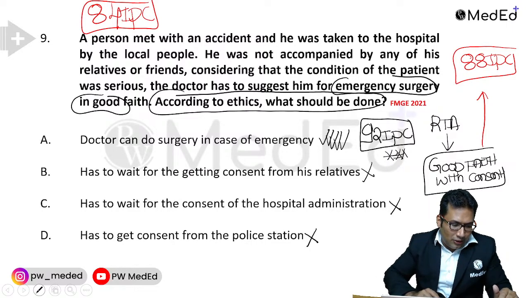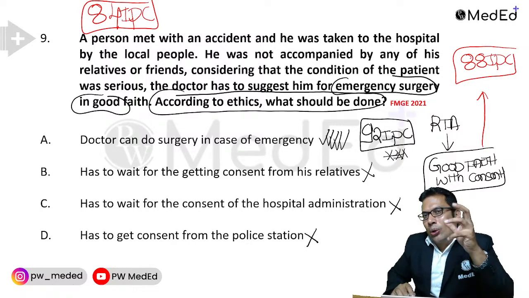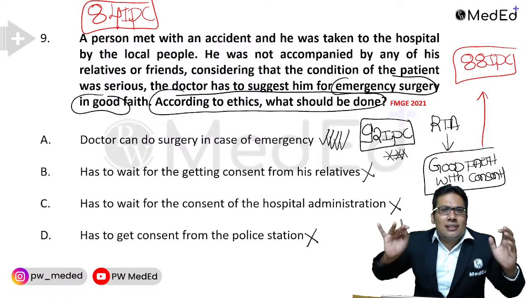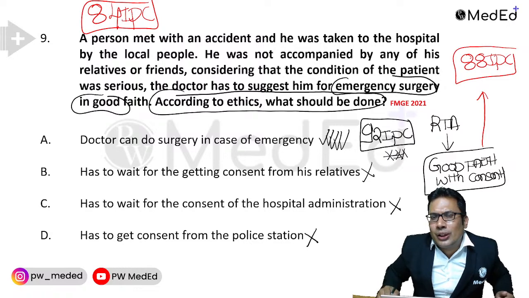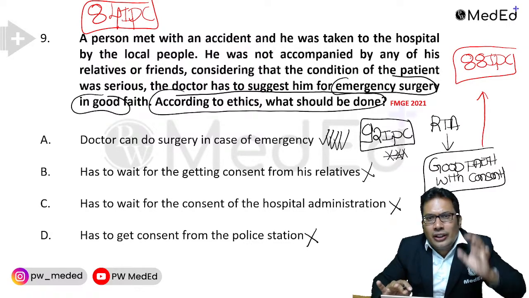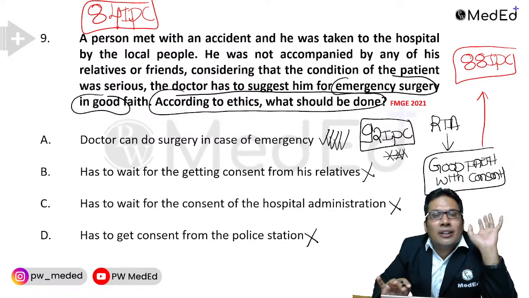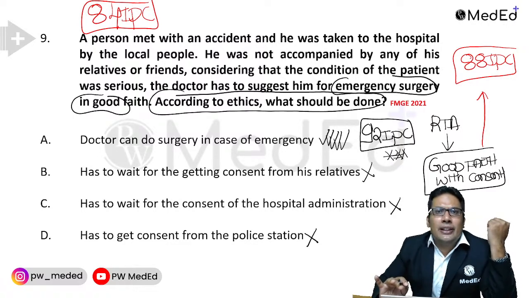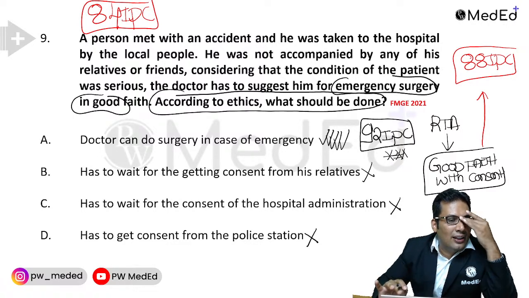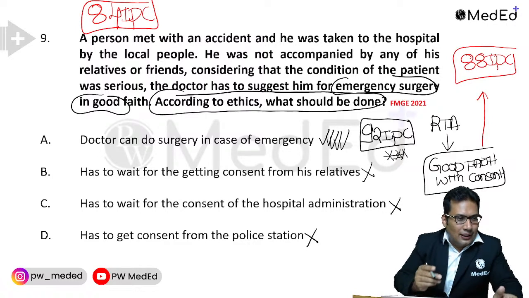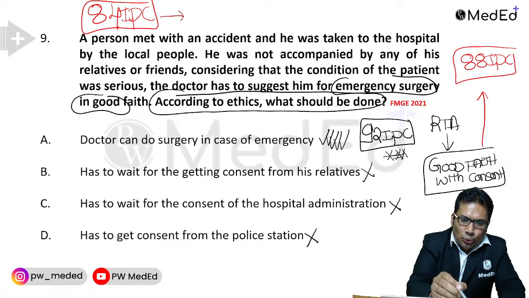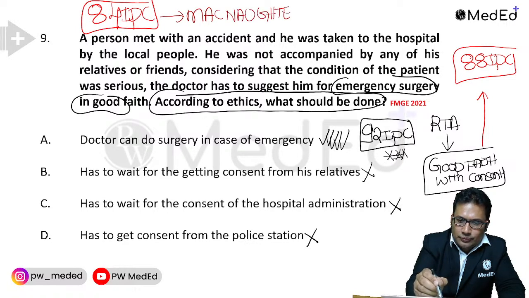I'm giving you some story. McNaughton rule. McNaughton was a person suffering from delusion of persecution. He committed murder. The court decided that it is not a punishable offense. What is that IPC known as? Anyone, can you guess? 84 IPC also known as McNaughton's rule. Yes, McNaughton's rule. This can be asked in the exam.